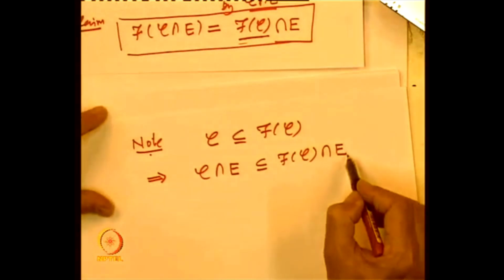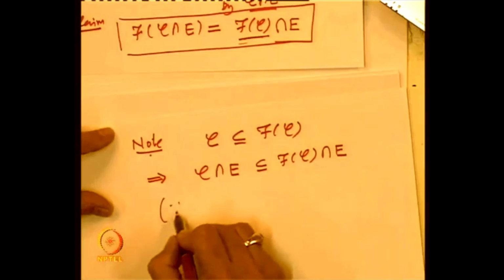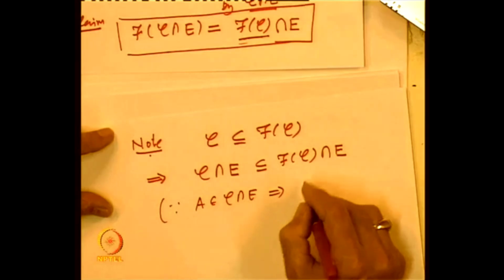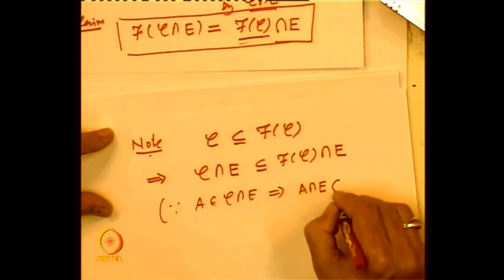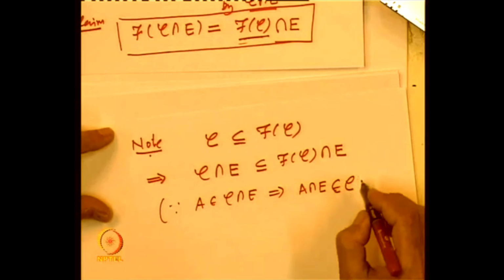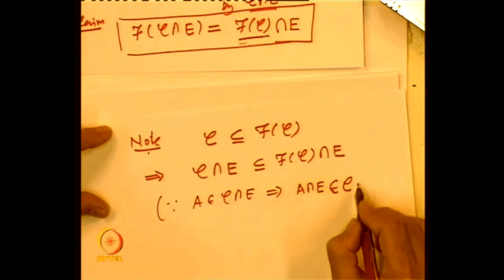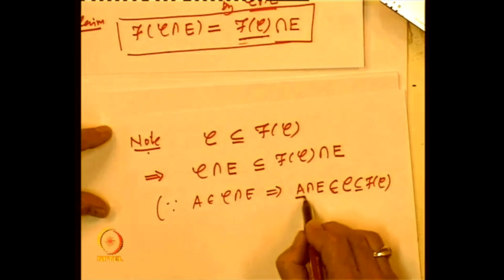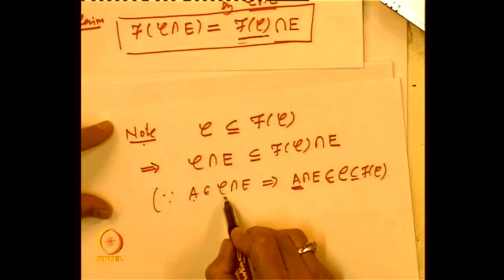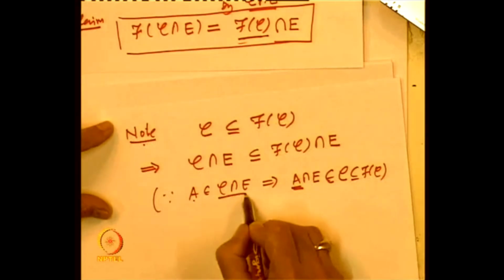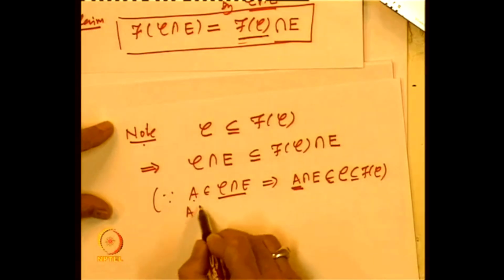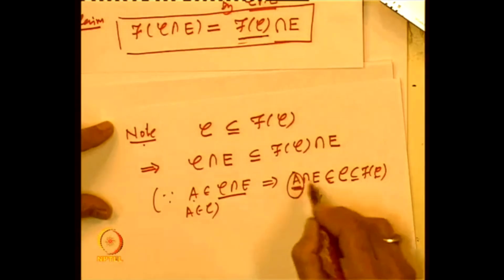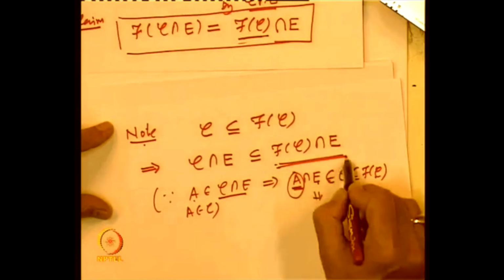Let me write it: if A belongs to C intersection E, it implies A is of the form A intersection E, which belongs to C, which is in f of C. A is an element in C, so A belongs to C, so this is in C, so that is in f of C. This implies it is an element of f of C intersected with E, and that is precisely the meaning of this.